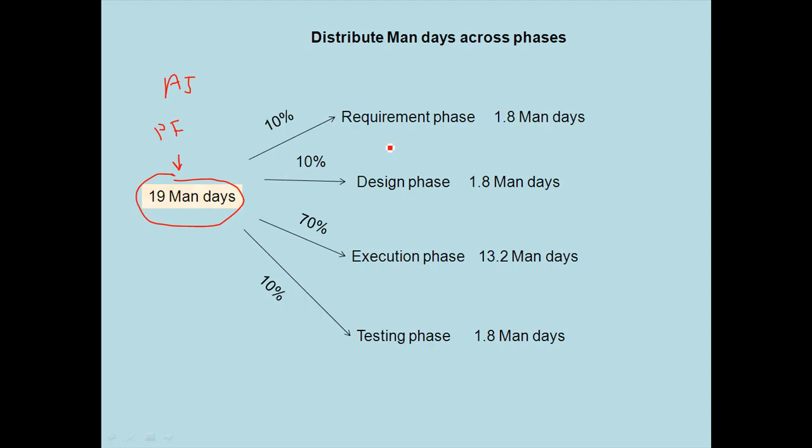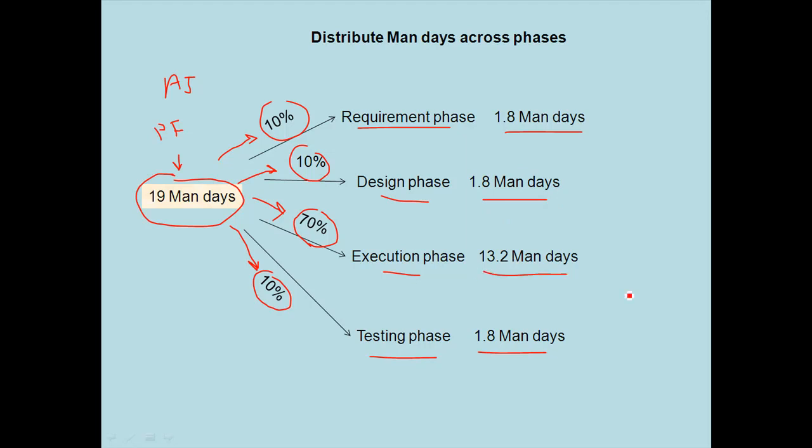Now these 19 man days need to be distributed across all the phases: the requirement phase, the design phase, the execution phase, and the testing phase, or whatever phases you have defined. Normally, and this can vary from organization to organization, I allocate 70% to execution and the remaining 10% each to requirement, design, and testing. So 10% of 19 man days becomes 1.8 man days, and for the execution phase it becomes 13.2 man days.